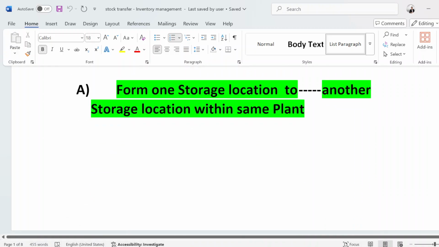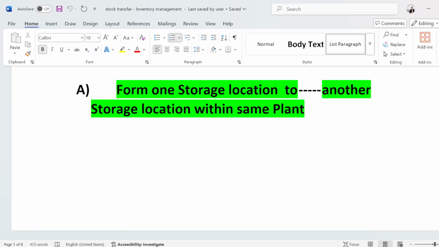Just take an example. There is a company, and one plant is available in one province, and another plant is available in another province. If the owner or client wants to transfer the stock from one plant to another plant, it is possible. Let's suppose plant A is in Delhi, and plant B is in Hyderabad, and both plants belong to him.